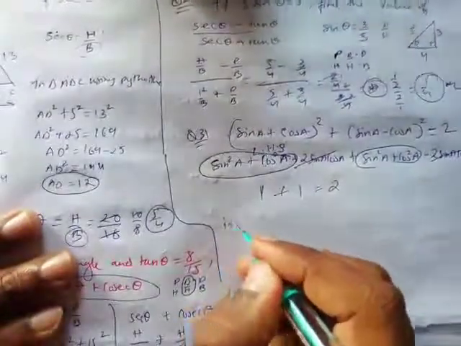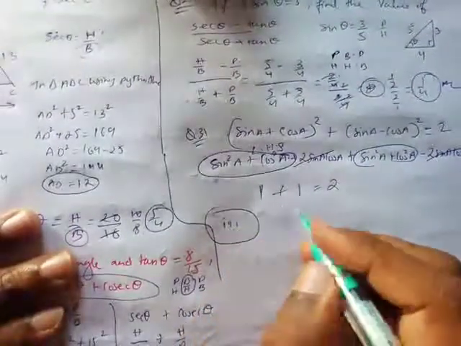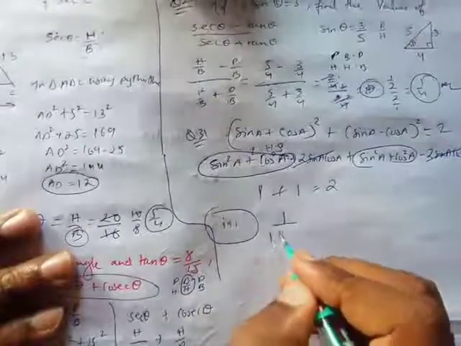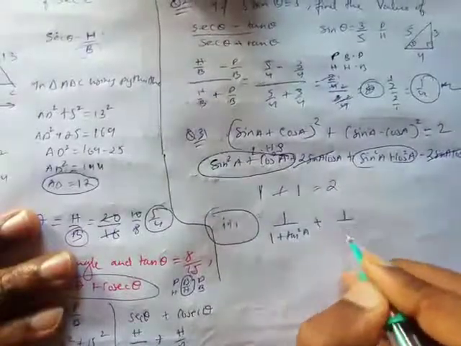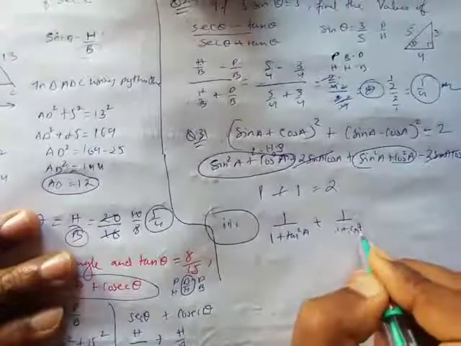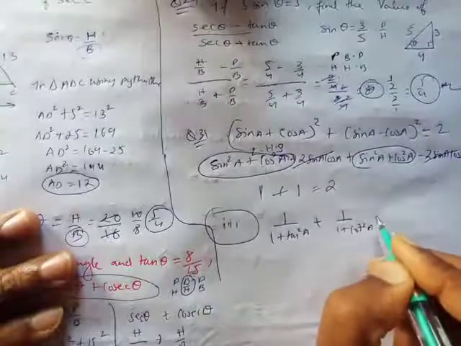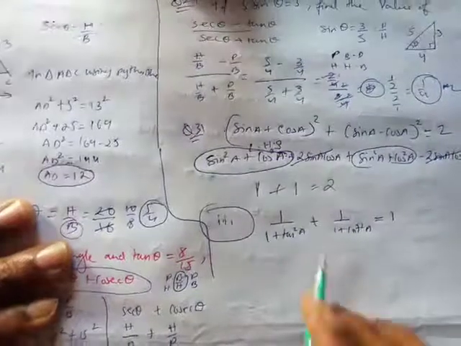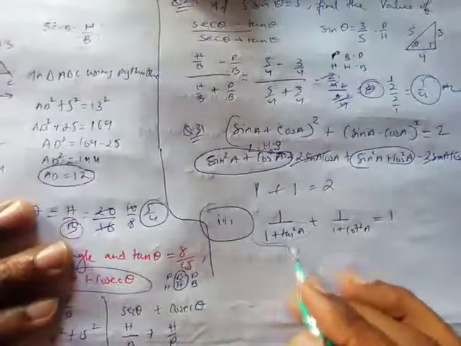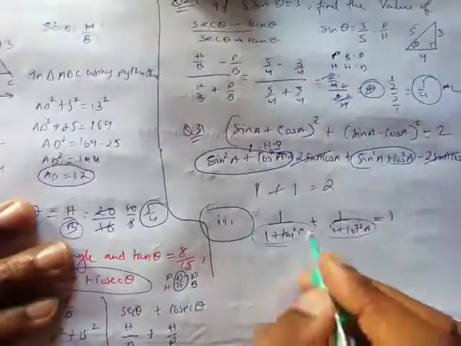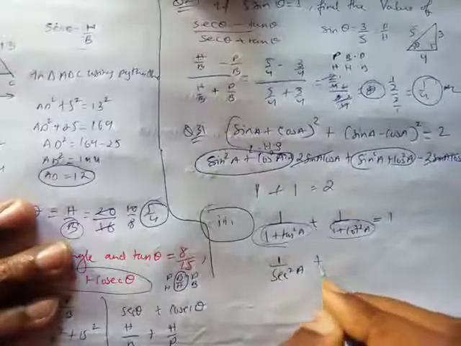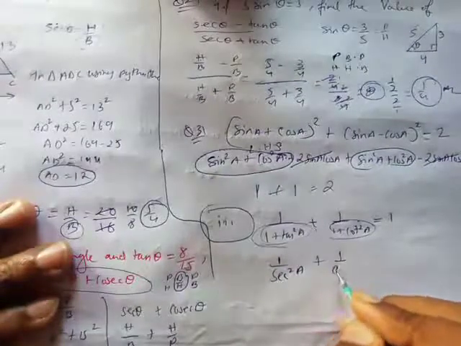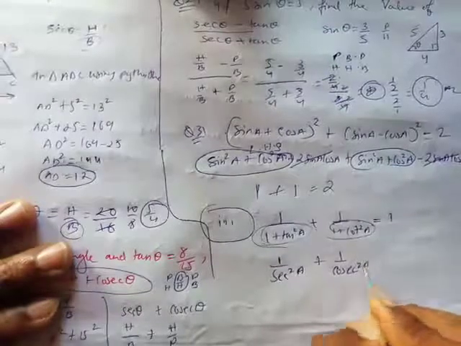Let's have a look at the third part. The third part says 1 upon 1 plus tan square A plus 1 upon 1 plus cot square A equals 1, we have to prove. So let's see, you must have seen this formula, and this formula too, so in place of these I can write 1 upon sec square A plus 1 upon cosec square A, isn't it?